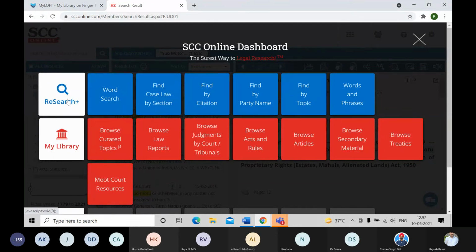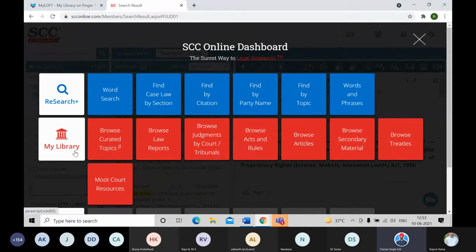Apart from the research section that we have, there is this My Library section also. In the My Library section, you can see these options. Chetan, was anything covered in this in the beginning? We had covered articles, we had covered most resources in detail. Okay, I think we can just focus on acts and browse curated topics.